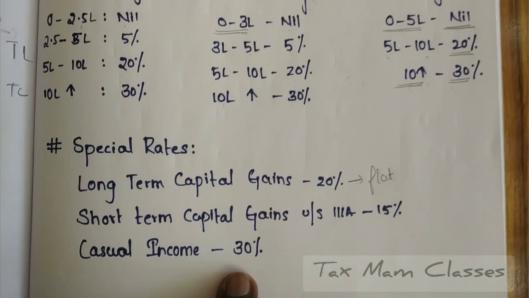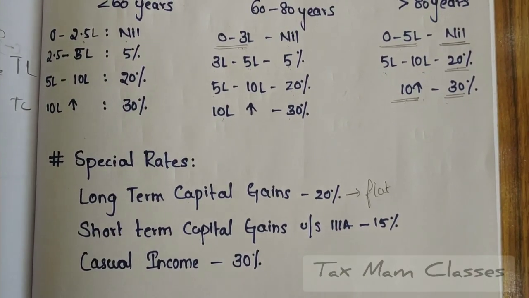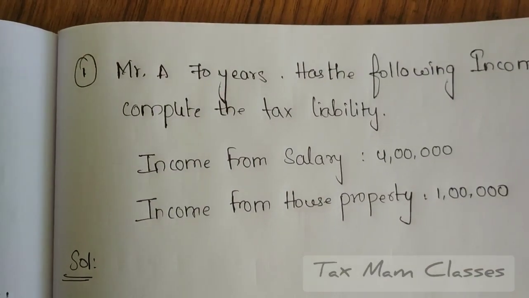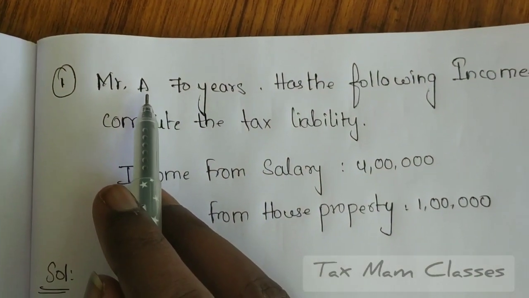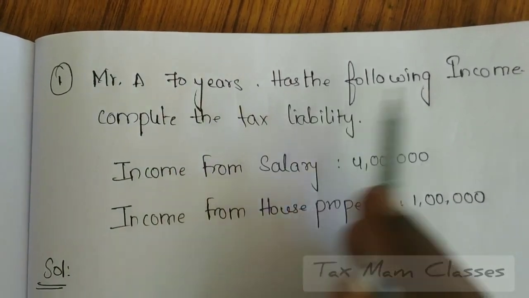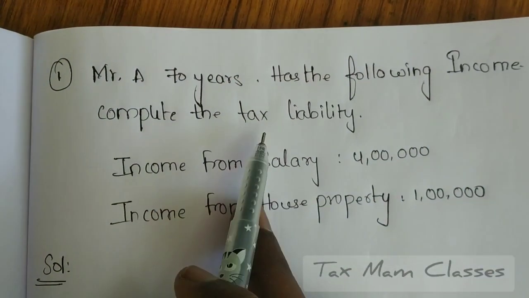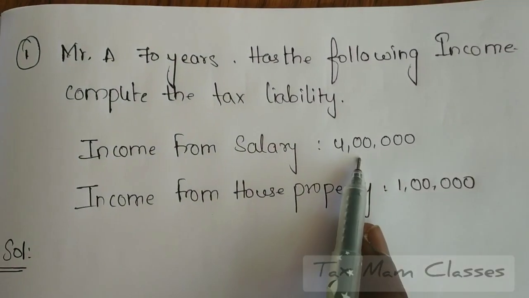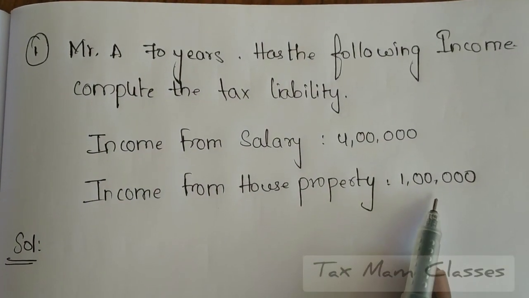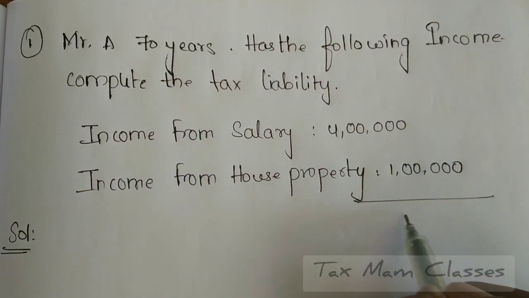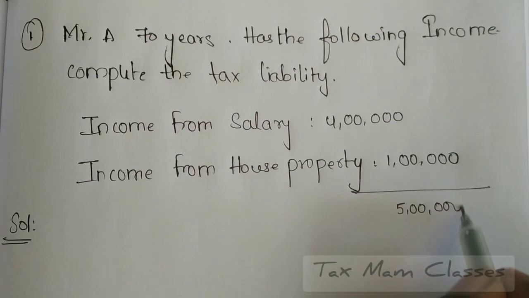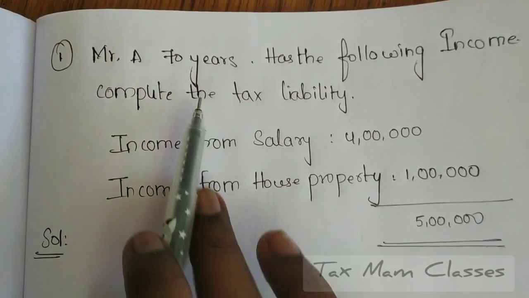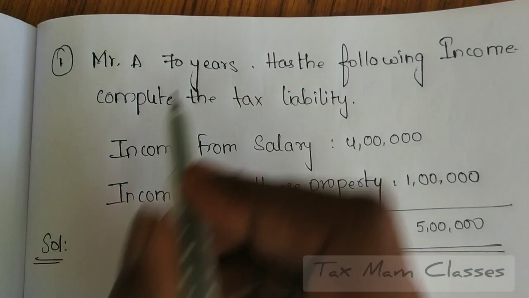So let's see a few examples so you can know how to compute this tax liability. See the first scenario: Mr. A is an individual who is 70 years old, has the following income, and they are asking us to compute the tax liability. See what income he has. Income from salary is 4 lakhs and income from house property is 1 lakh. That means what is the total income? His total income is 5 lakhs. And what is the age group? His age group is 70 years. So see what the slab rate is for this person. Which category is he?